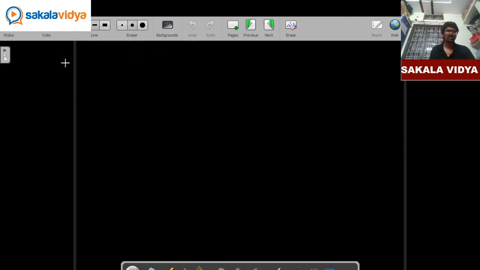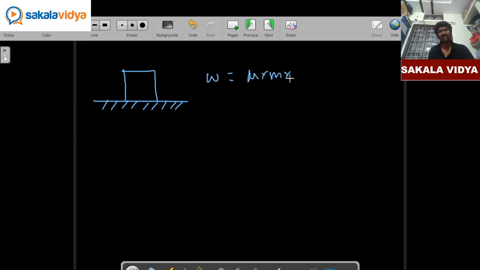So when a block is placed on a surface at ground level, the formula for work done will be mu into m into g into s, where s is the displacement made by the object.